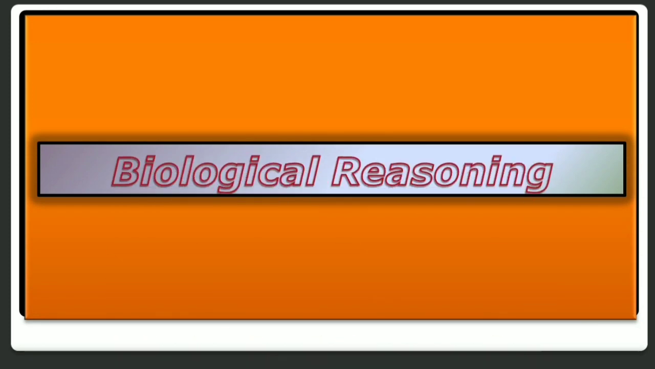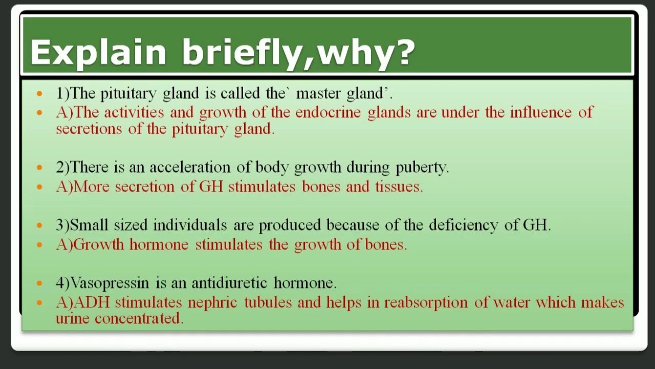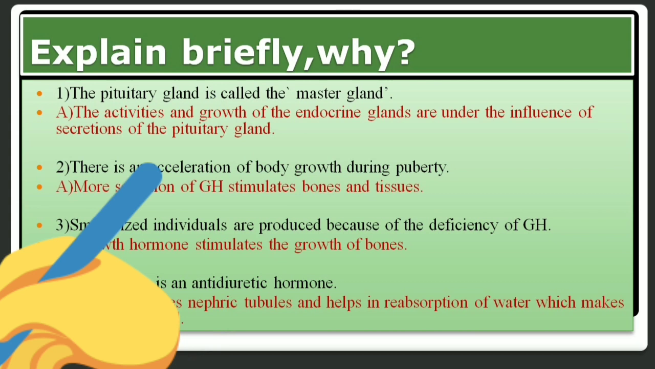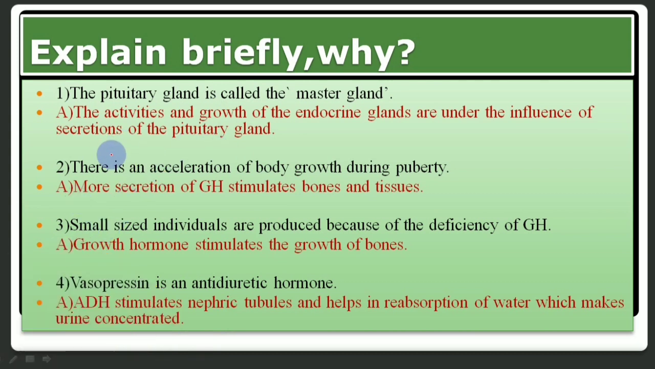Let us discuss the biological reasoning of some of the questions. Question number 1. The pituitary gland is called the master gland. Give reason why. Pituitary gland influences the other endocrine glands. This way other endocrine glands secrete their respective hormones. That is why it is called the master gland.